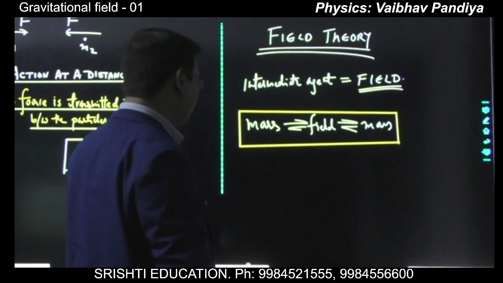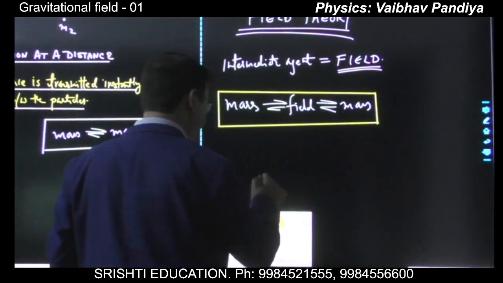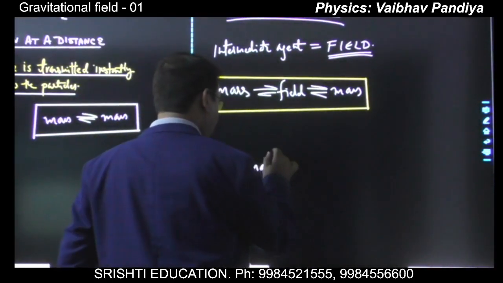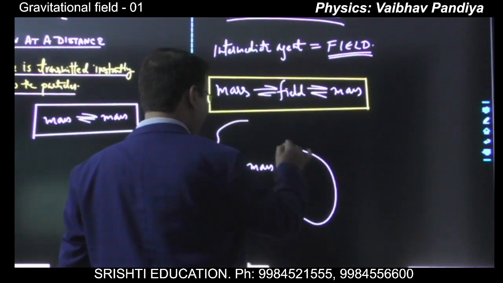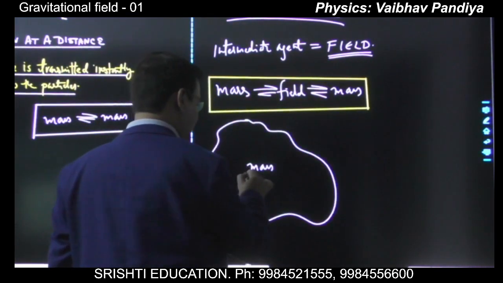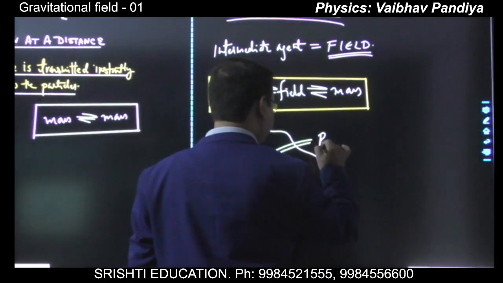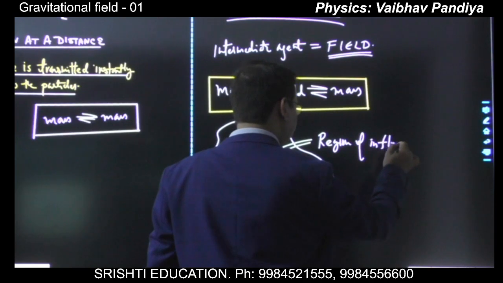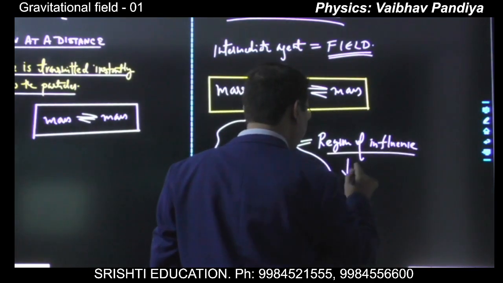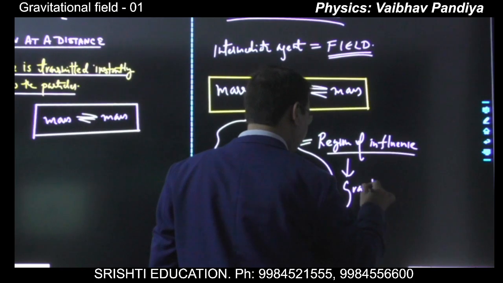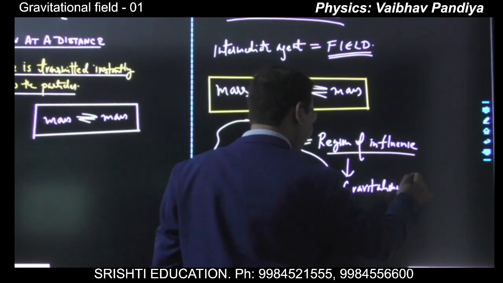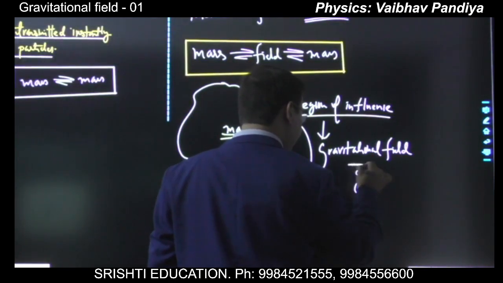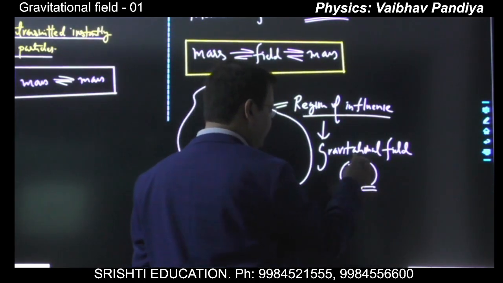So in the field model, when we have any one mass, it creates a region of influence around itself. It modifies the space around itself, and this region of influence is called the gravitational field. It is a vector field. At each point it will have the magnitude as well as the direction, so we denote it by vector g.